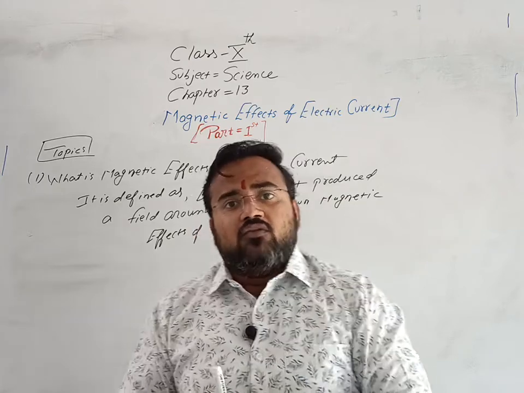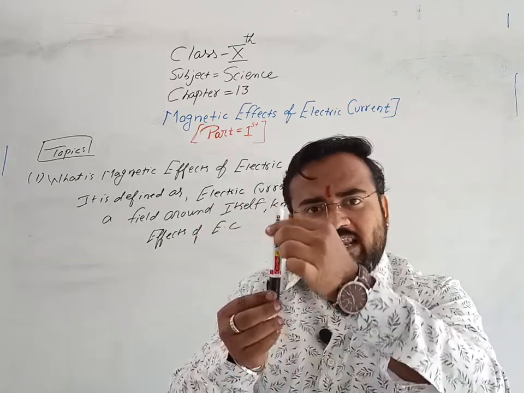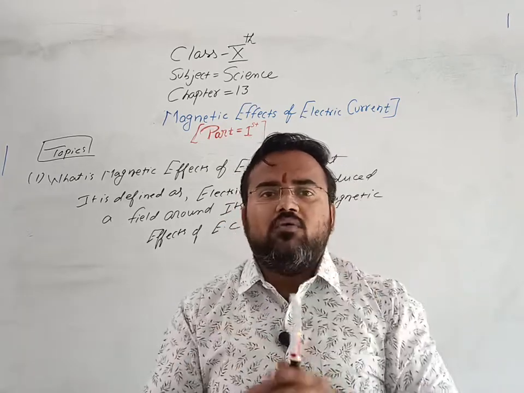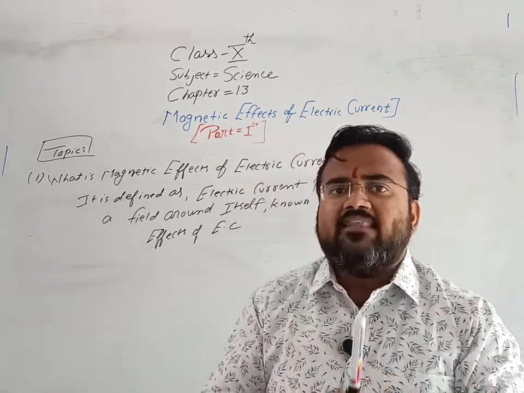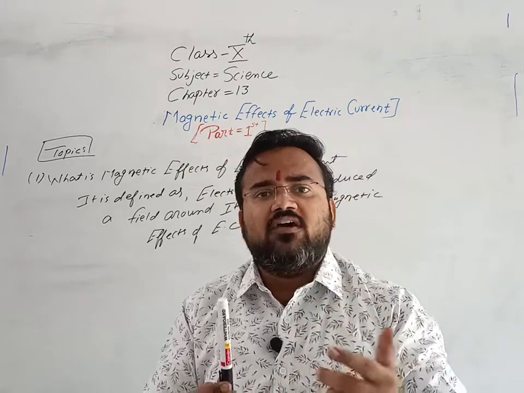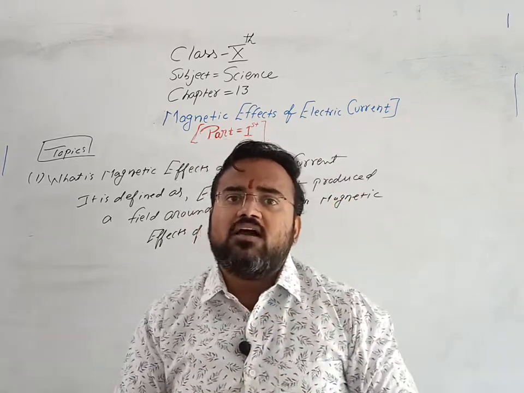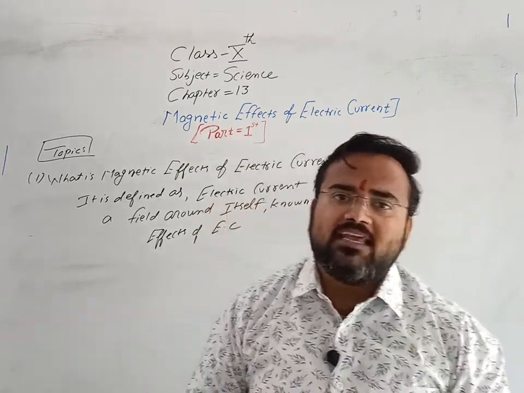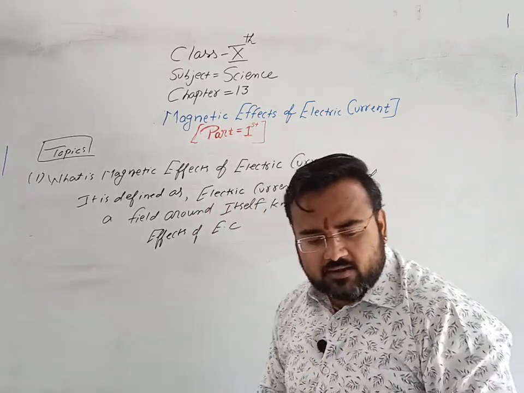Clear? So whenever the current is passed through any conductor, a field is generated around the conductor, and that force generated around the conductor when the current is passed through it is known as magnetic effects of electric current. Clear?